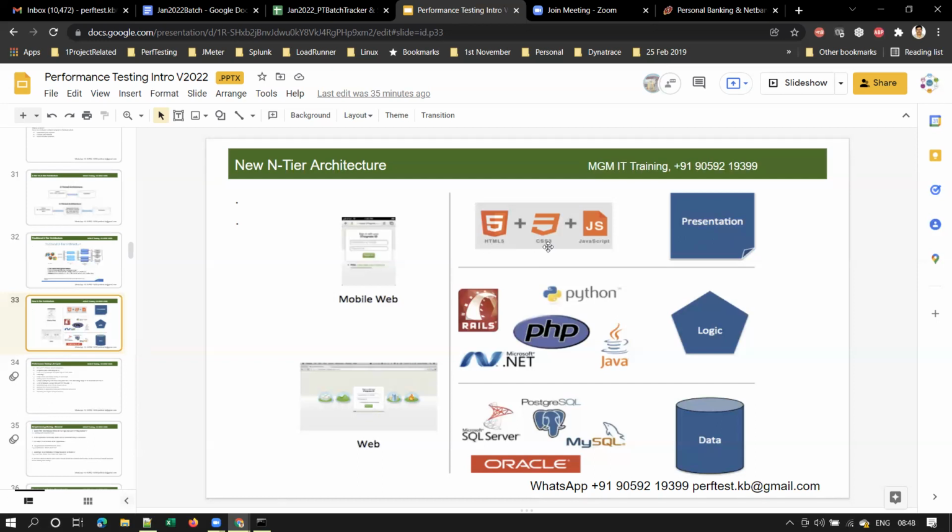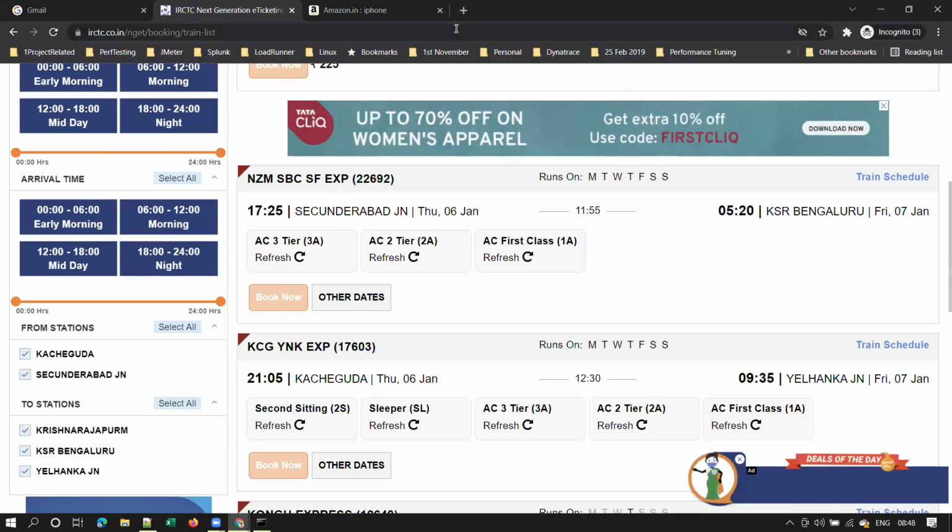So let's understand what HTML, CSS, and JavaScript are first, right? As I said, this presentation tier will be made up of these components called HTML, CSS, and JavaScript. Now let me explain the purpose of each. We'll take some examples.